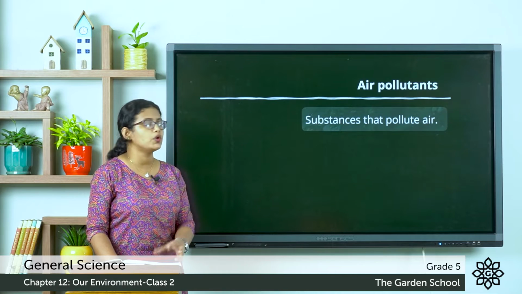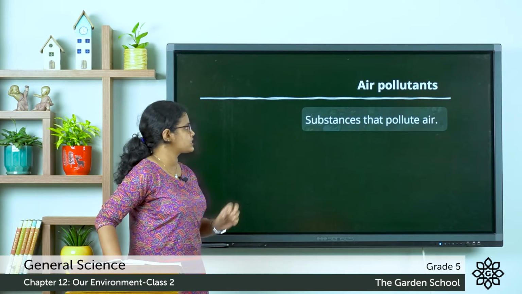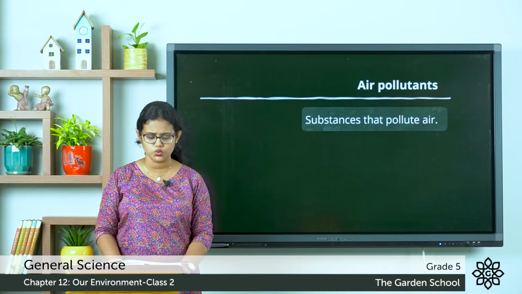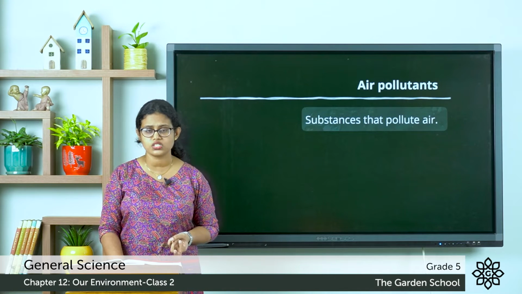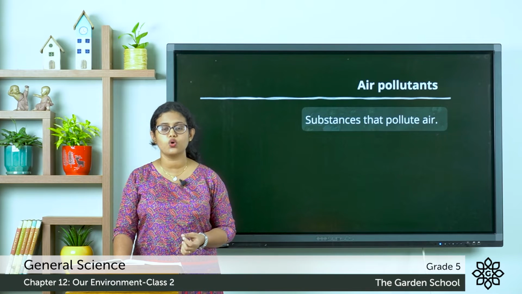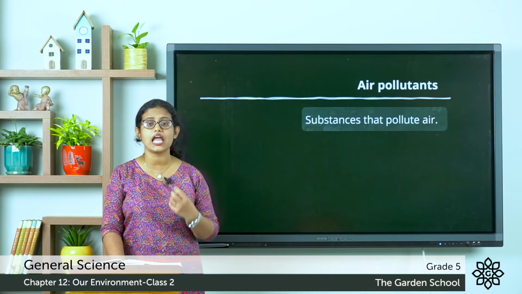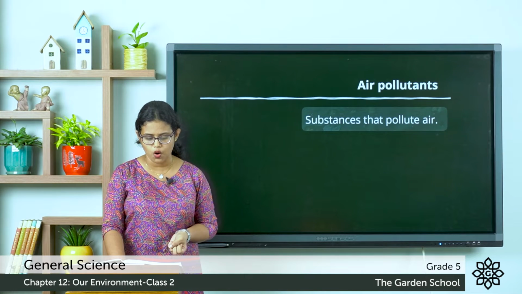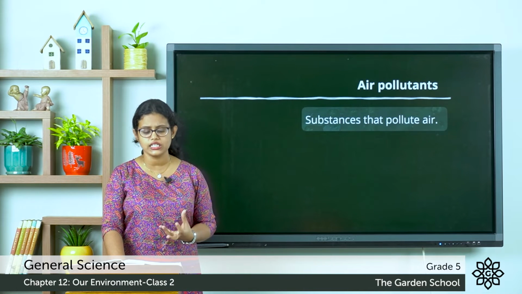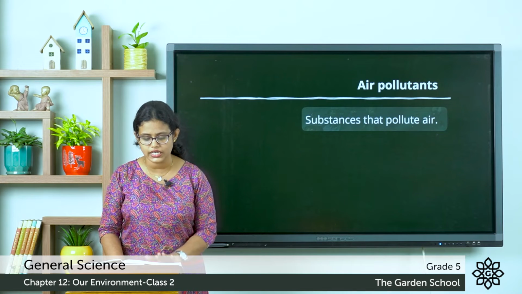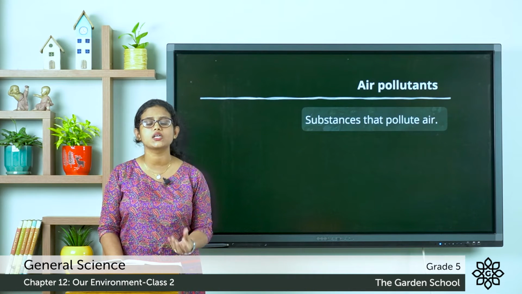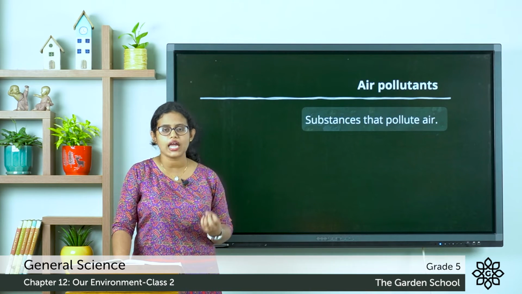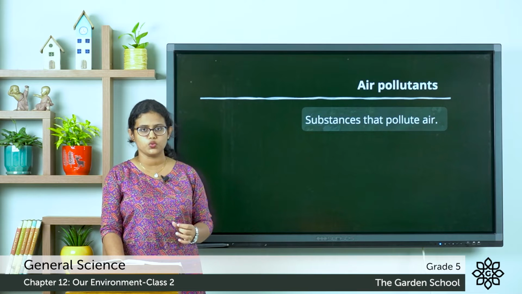The next is air pollutants. So what are air pollutants? Substances that pollute air, we call them air pollutants. Fuels such as kerosene, diesel, petrol, wood, all these emit smoke when they are burnt. And the smoke contains a high amount of carbon dioxide gas, and therefore it pollutes the air. So the substances that pollute air, we call them air pollutants.